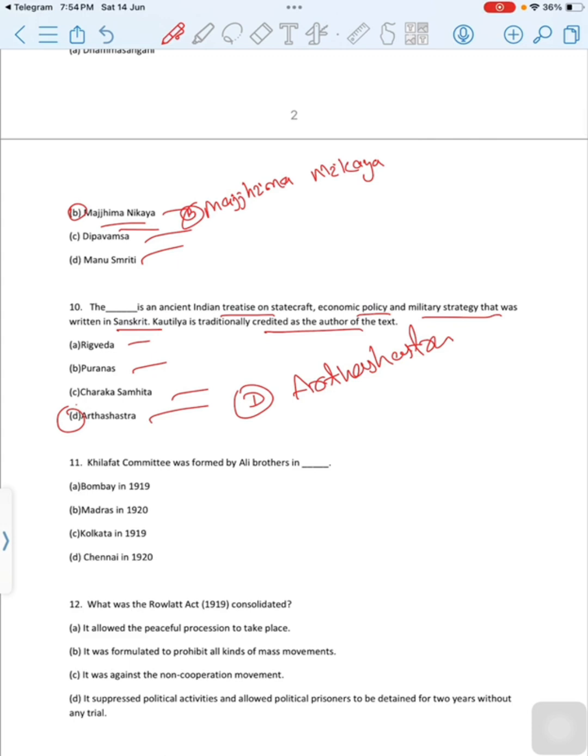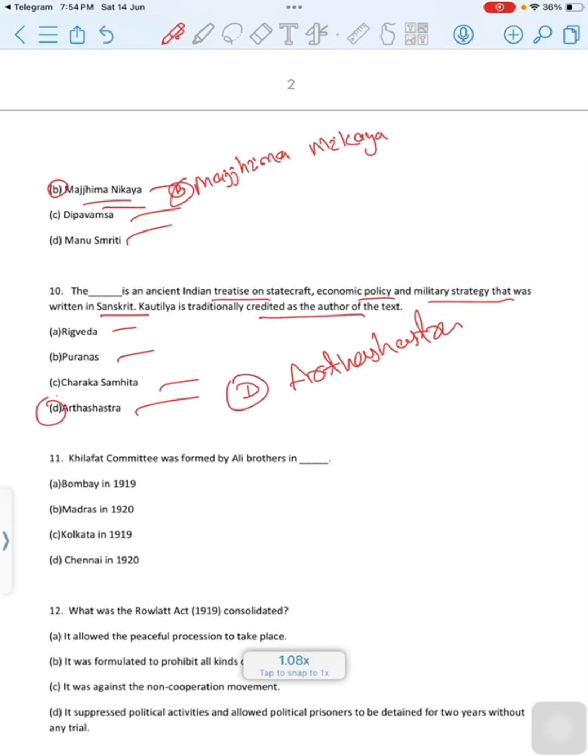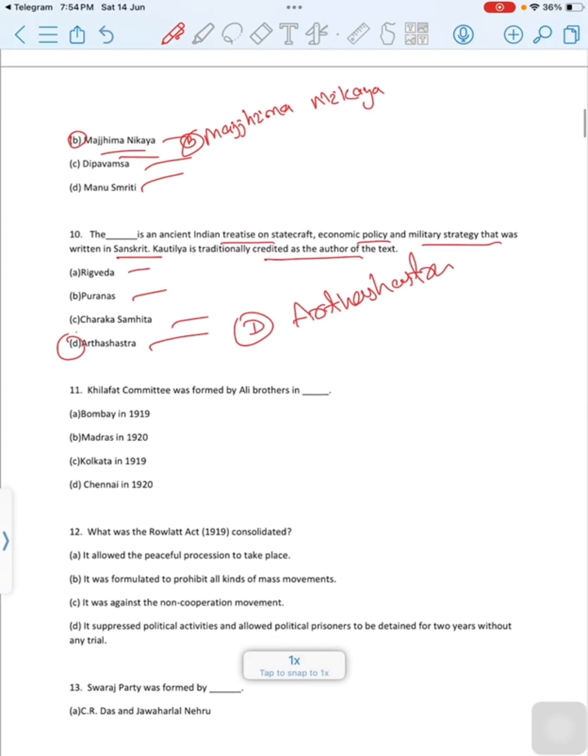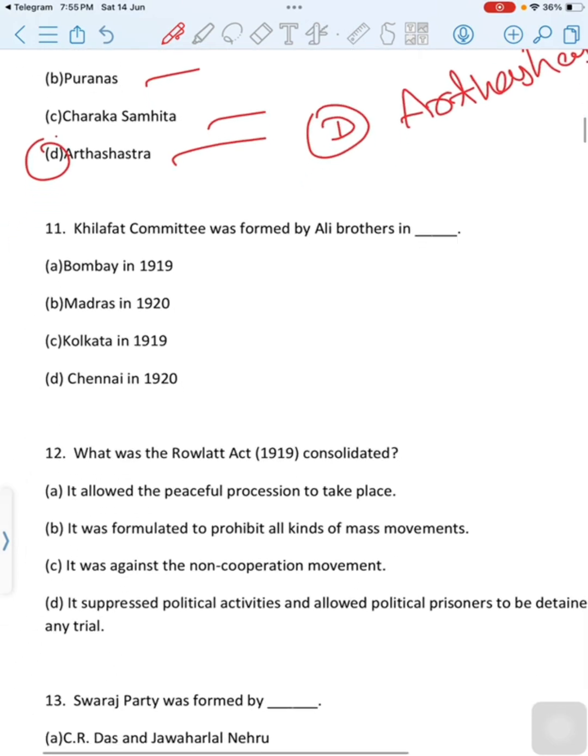The Arthashastra is an ancient treatise on statecraft, economic policy and military strategy written in Sanskrit, likely to be the work of several authors over centuries. Kautilya, also identified as Vishnugupta and Chanakya, is traditionally credited as the author of the text. The latter was a scholar at Taxila, the teacher and guardian of Emperor Chandragupta Maurya. However, scholars have questioned this identification. Then move to next question.